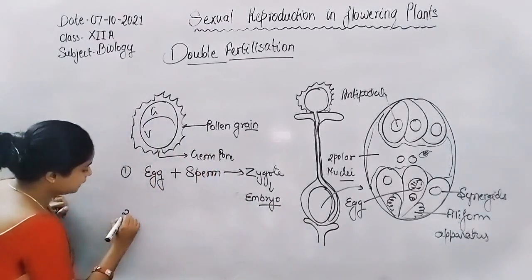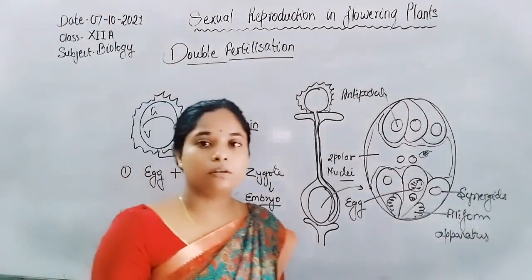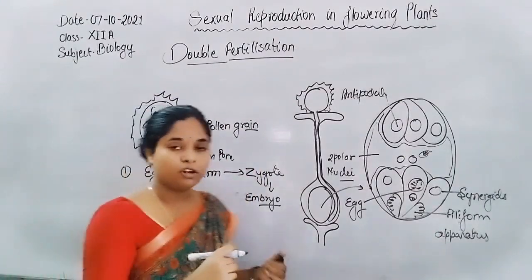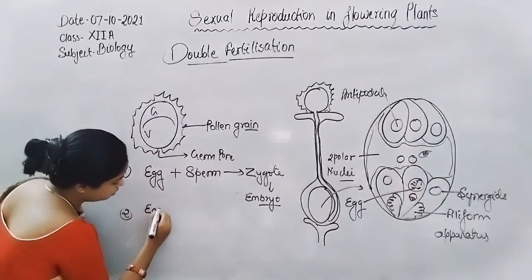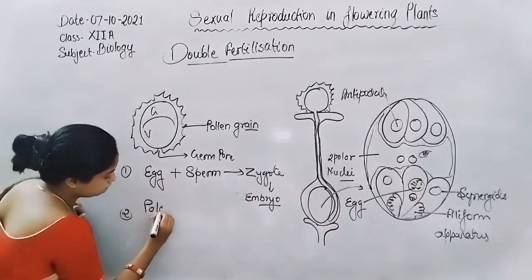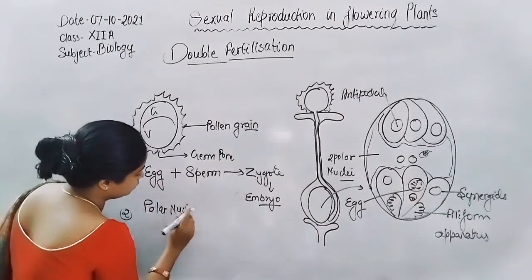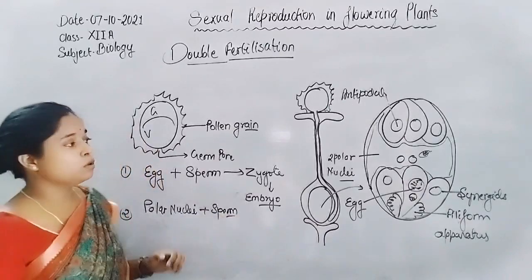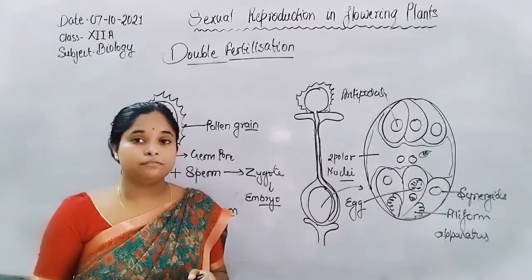Now the second fertilization. In the first fertilization, the egg and sperm fuse to form the zygote or embryo. In the second fertilization, polar nuclei plus sperm, because each pollen grain or pollen tube carries two sperms.